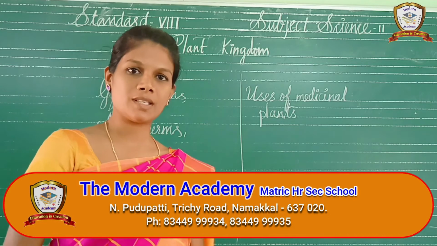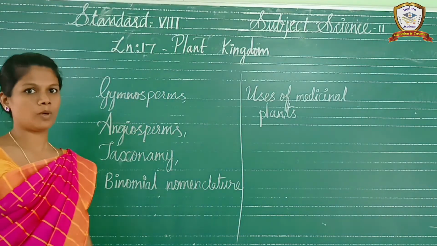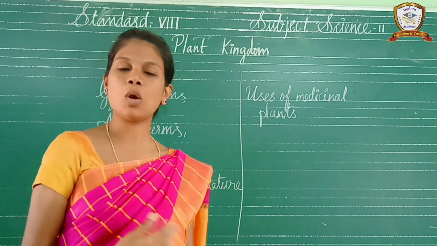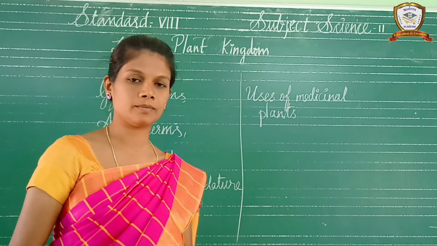So which lesson are we discussing now? Lesson 17, plant kingdom. Okay, so from the first we can recall once again. What are the things we discussed in the previous classes?